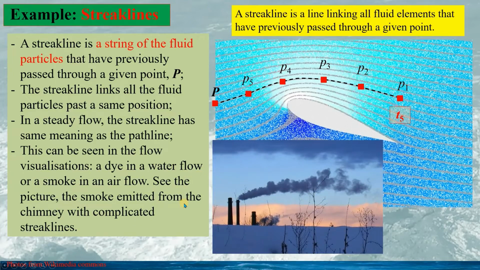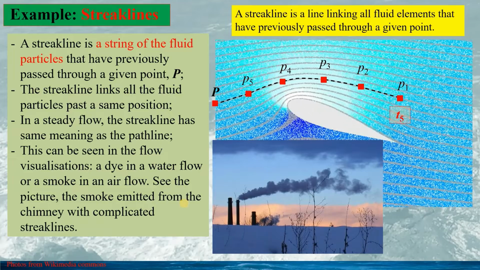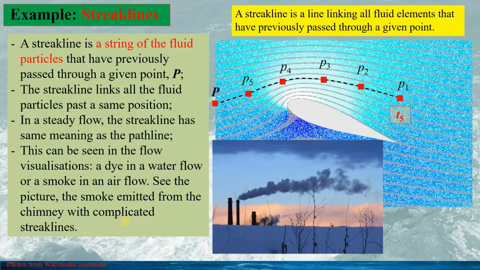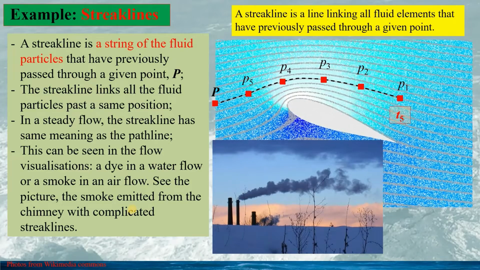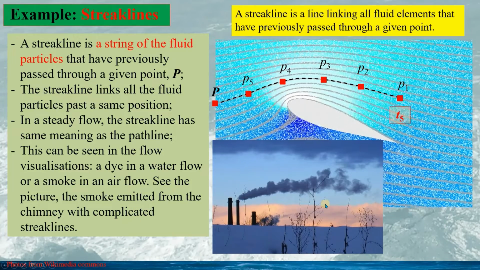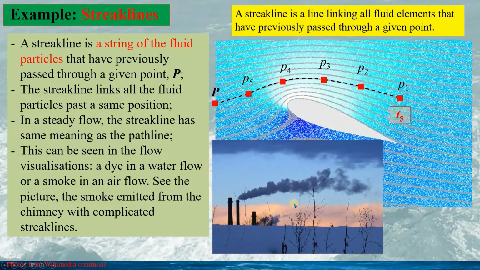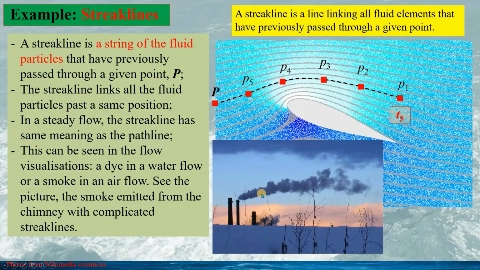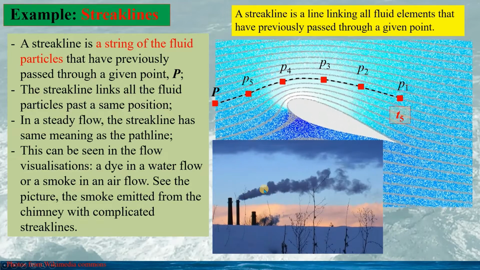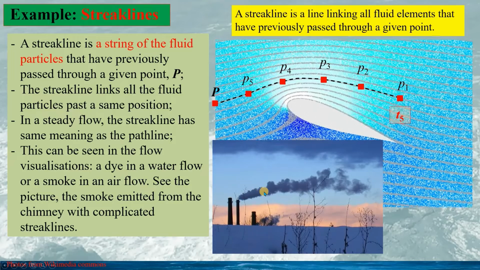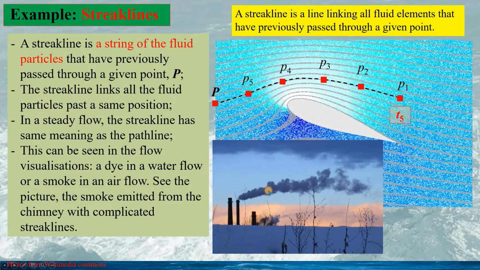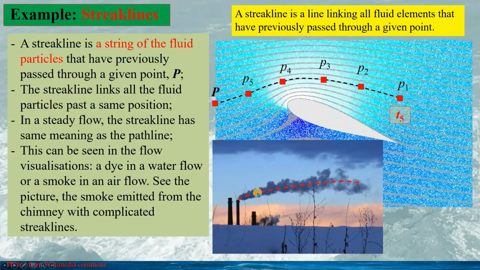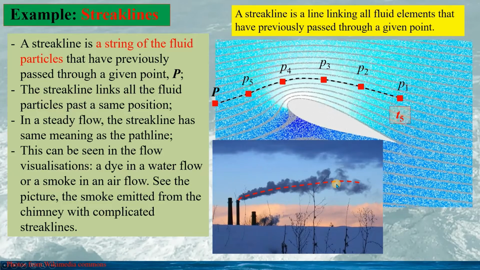In reality, we can see the streak line in fluid visualization, a dye in a water flow, or a smoke in an airflow. See the picture here. This is the smoke emitted from the chimney. We can see the flow is turbulent, and the streak line would be very complicated. However, if we draw an average streak line, it would be something like this.